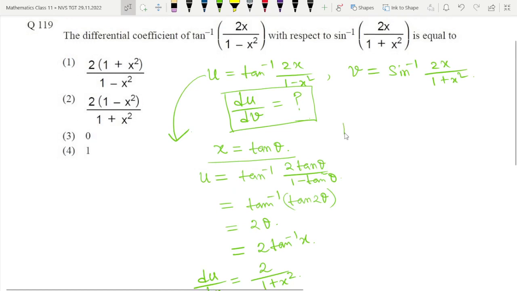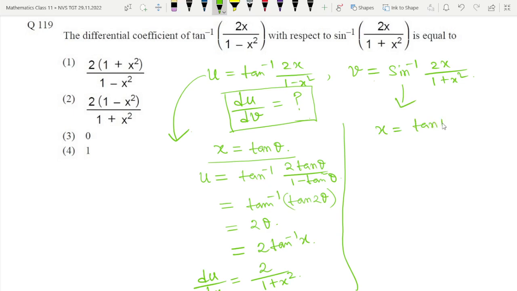Now similarly, come to the other relation, v is equal to this, which is given. Here also we will put x equal to tan theta. Then v is equal to sin inverse of 2 tan theta divided by 1 plus tan square theta, which is equal to sin inverse of sin 2 theta.